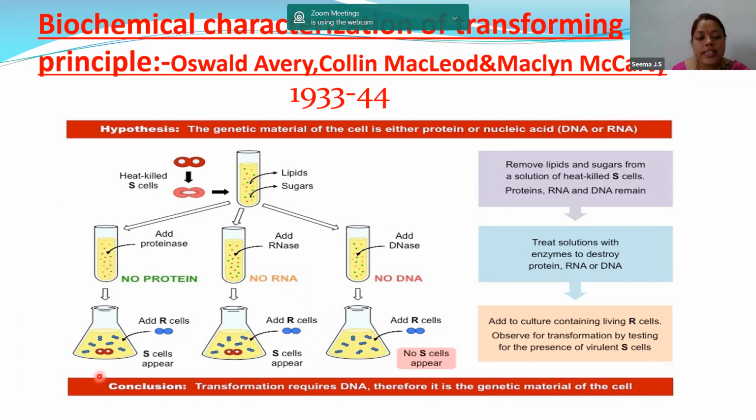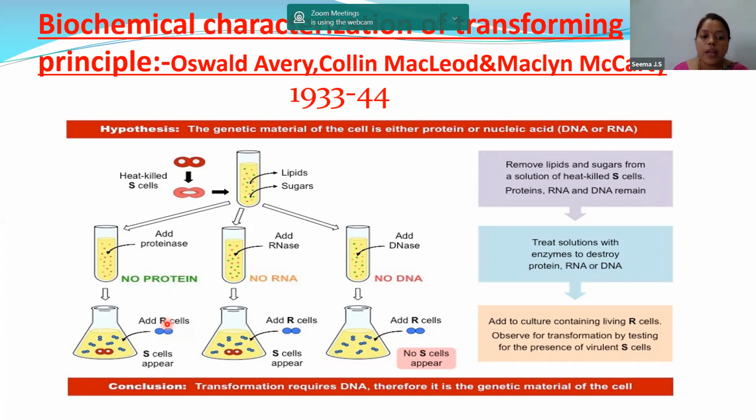Now, into this substance, you have taken it in a conical flask. Now, in this conical flask, what is present? Only DNA and RNA. The yellow color thing is nothing but DNA and RNA. Now, to this yellow color liquid, we are adding R cells, live R cells. Live R cells are nothing but they are not having the coat around them.